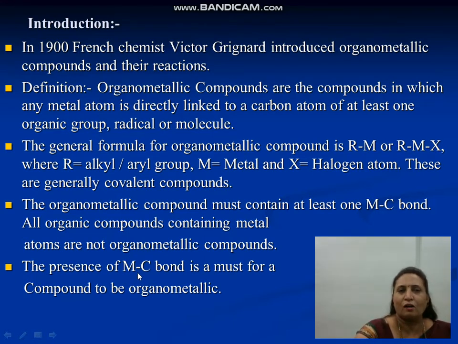The presence of a metal-carbon bond is a must in organometallic compounds. So what is important in organometallic compounds? The compounds which contain a metal to carbon bond, that is, the metal should directly connect with carbon. This carbon may be from an organic group, a radical, or a molecule. So the important thing is that an MC bond, that is a metal to carbon bond, should be there.